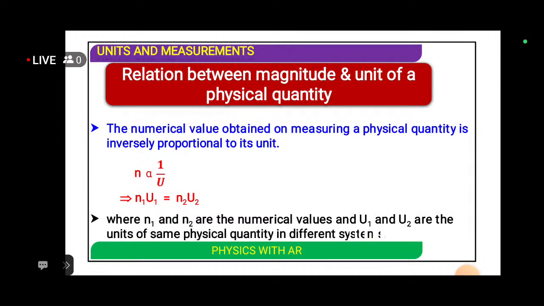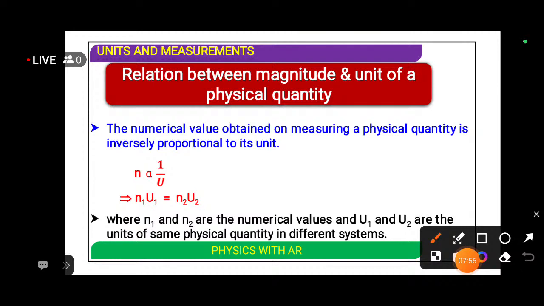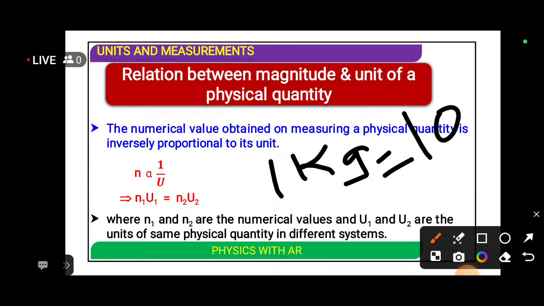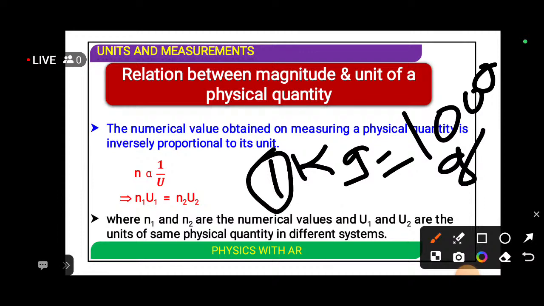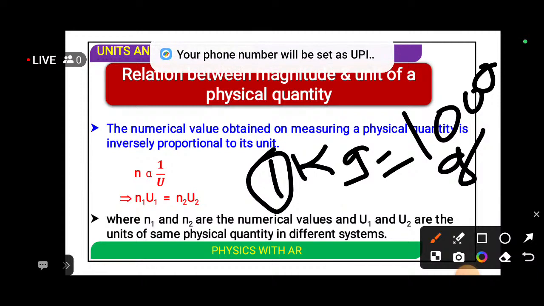For example, 1 kilogram is equal to 1000 grams. Here 1 is a small numerical number, so under that condition the unit is large. But whereas in the case of